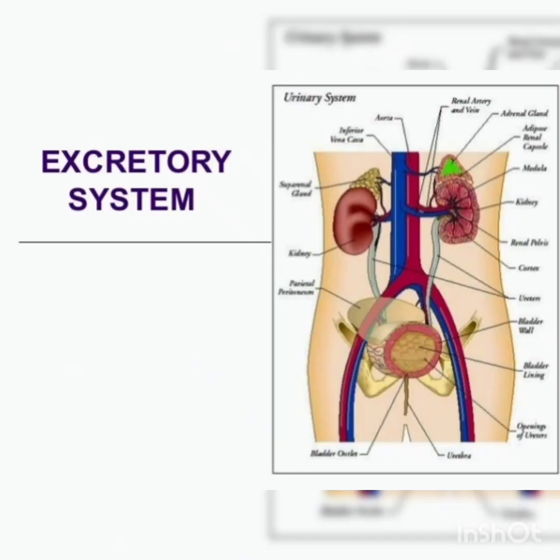Then the next one is the excretory system. The excretory system means the organs that help to remove toxic waste materials from our body. Here kidneys, lungs and the skin are our excretory organs. The kidneys help to filter harmful waste such as urine and excess salt from the blood. The lungs help to remove waste in the form of gas called carbon dioxide, and the skin helps to remove salt and excess water from the body in the form of sweat.